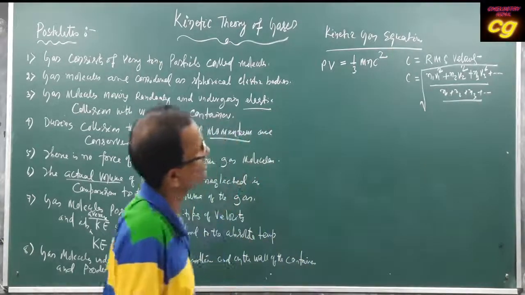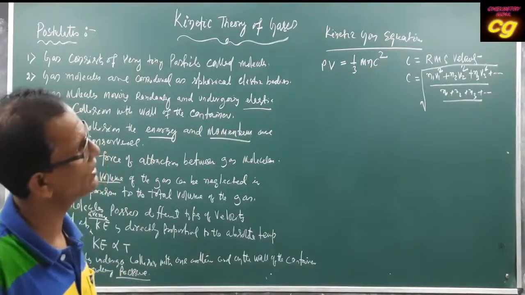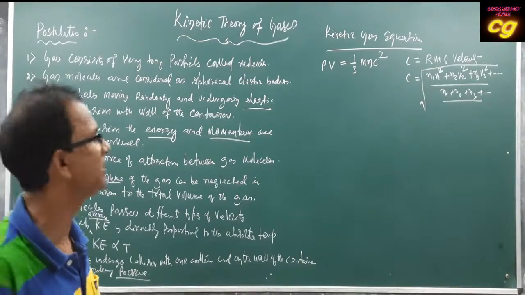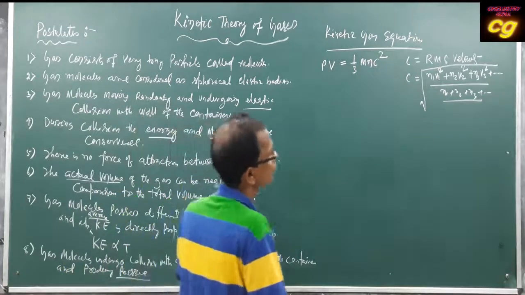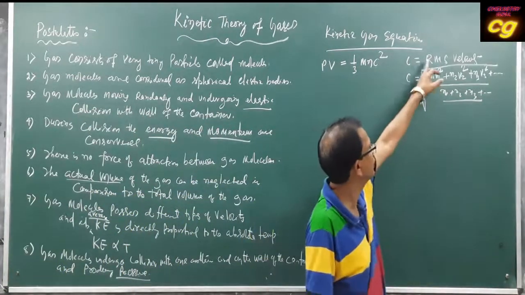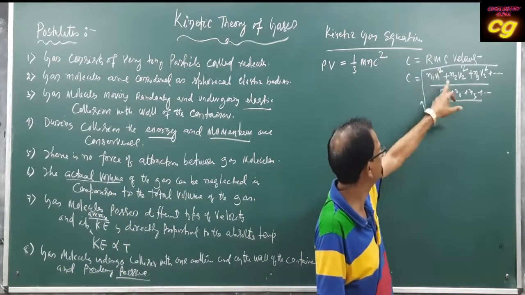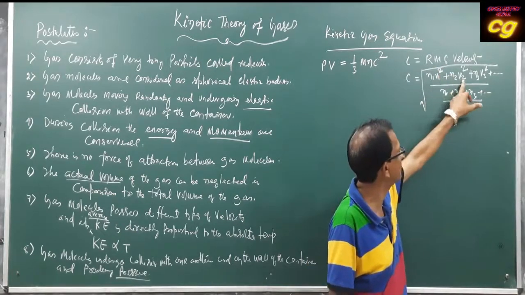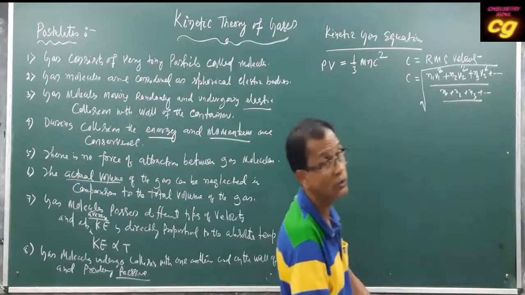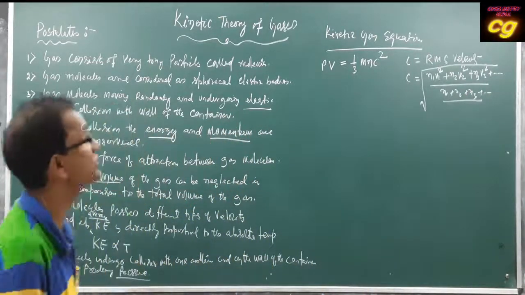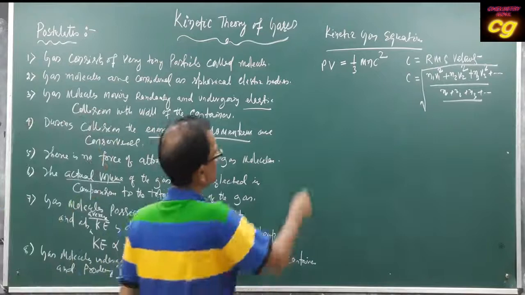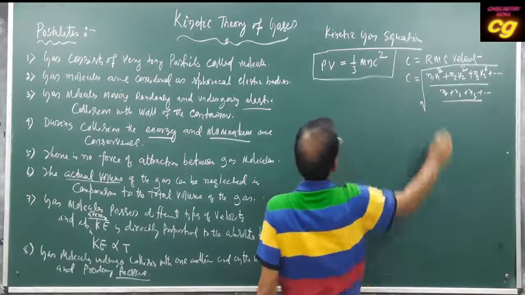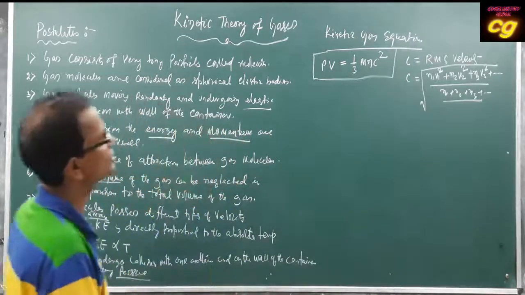So in this derivation, n1 v1 square plus n2 v2 square, like this, upon n1 plus n2 plus n3, this is called root mean square velocity. You see, root means square root, mean means average, and s means square: v1 square, v2 square, like this. So this is called the root mean square velocity, symbol is c. This derivation is the kinetic gas equation formula.